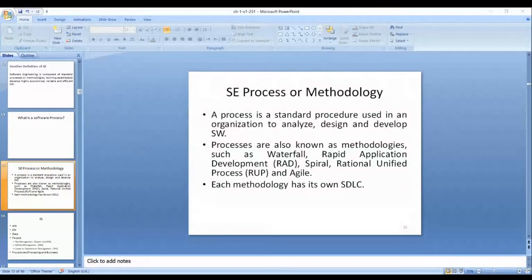Methodology has the objective to do analysis, design, and implementation. Analysis is a comparison of the current or existing system.